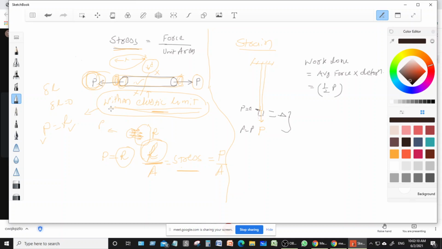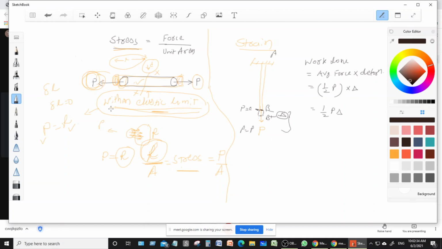And that is a force, and actual deformation. Suppose this point moves from here to here. Suppose this is your rod AB. So your point B moves to B dash due to this average loading, and the travel distance is delta. So here deformation is equal to delta. So indirectly this is 1/2 P into delta, right?